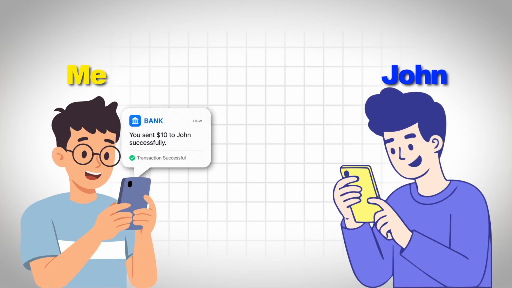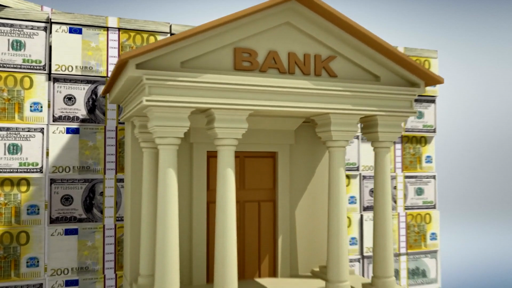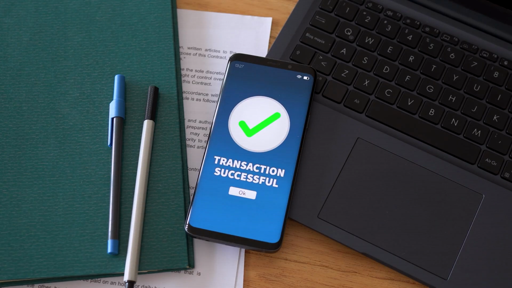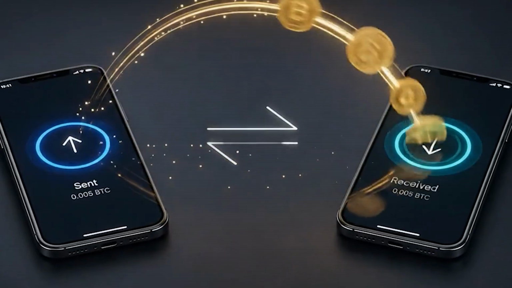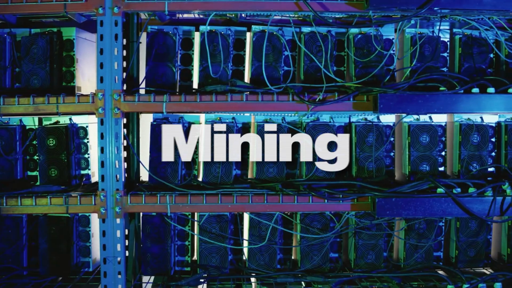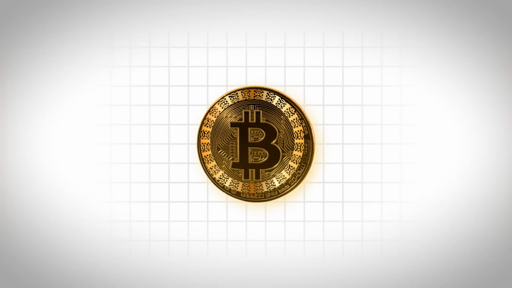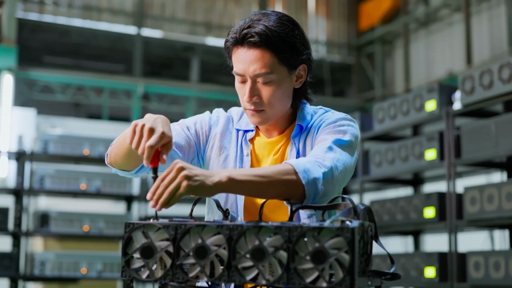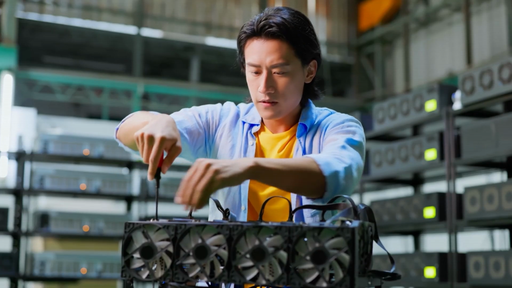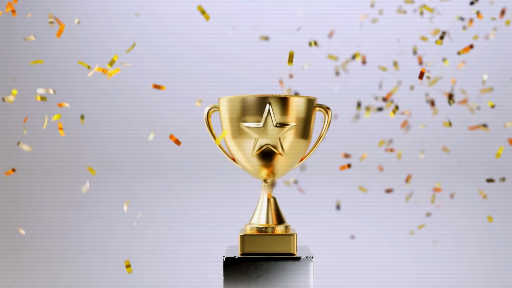When I send $10 to John online, what happens on the top level? Our banks record and confirm the transaction. When you send Bitcoin to your friend, what happens? Who records the transaction? Who does the work of the bank? Mining is how Bitcoin replaces the bank. Miners do that work, and for doing this work, aka mining, they earn reward.